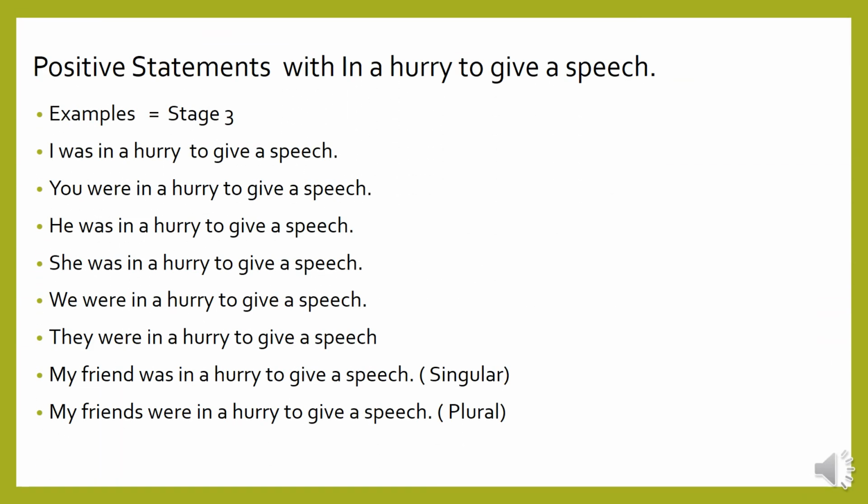Positive statements with in a hurry to give a speech. Example stage 3. I was in a hurry to give a speech. You were in a hurry to give a speech. He was in a hurry to give a speech. She was in a hurry to give a speech.